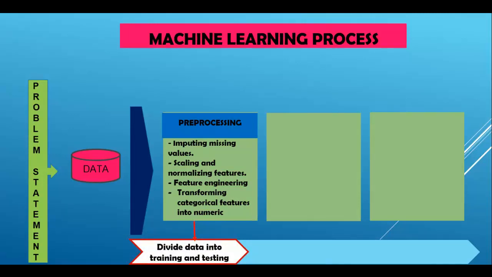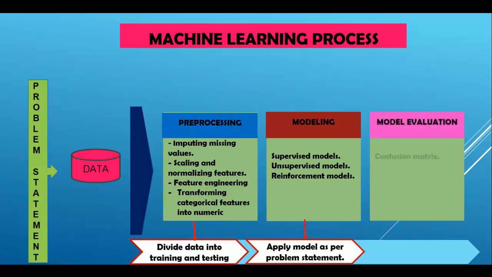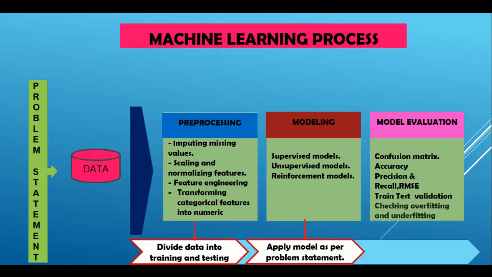After that, we can feed our data to machine learning models. As per our problem statement, we can use supervised models, unsupervised models, and reinforcement learning models, and we have to apply them on our data. In the final stage, we have to evaluate our model using confusion matrix, accuracy, precision, recall, and in regression by RMSE, root mean square error, train and test validation, checking overfitting and underfitting, and after that we can deploy our model.